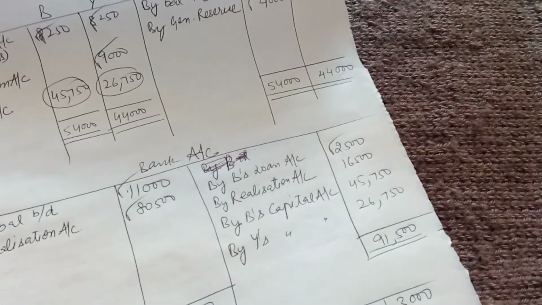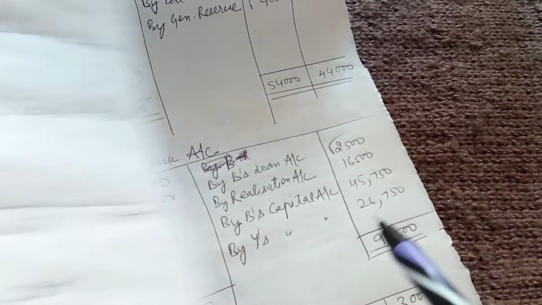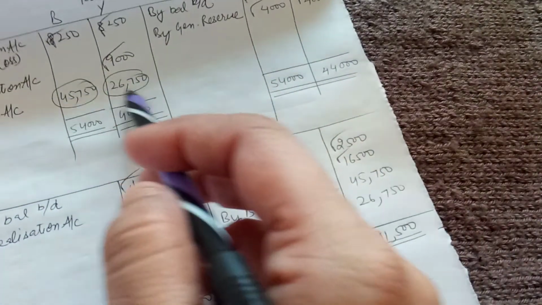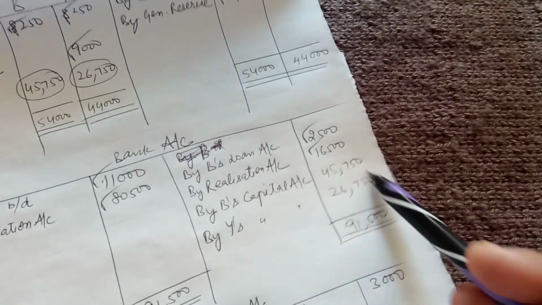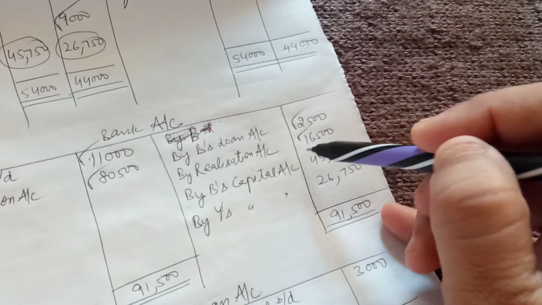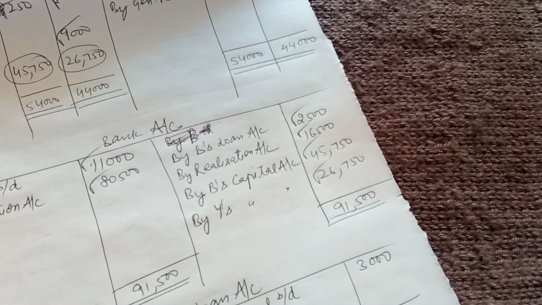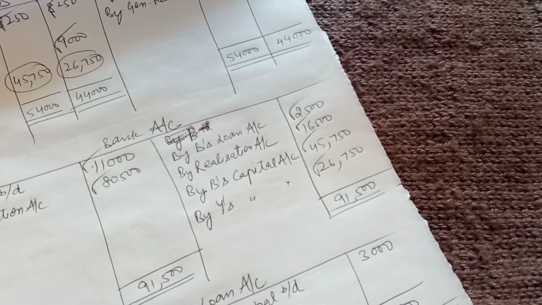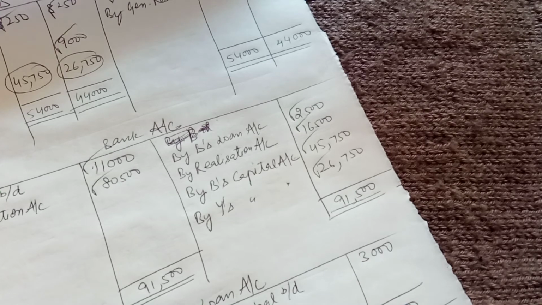Then we make payment to liabilities 16,500, it is entered here. And then the total of these two capital accounts is entered. If both the sides come equal, then our question is clear. So this is how we do a basic dissolution of firms question.